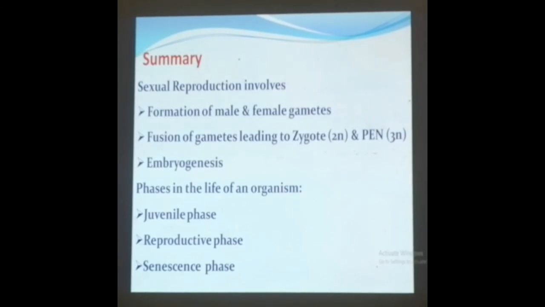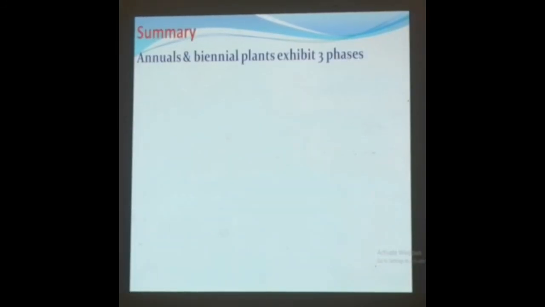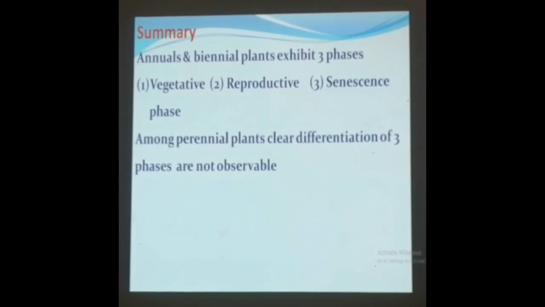We learned the juvenile stage, the reproductive stage, and the senescence. It also has another name: the juvenile phase is the vegetative phase, then the reproductive phase, and senescence. In annual and biennial plants, they also exhibit three phases, as we learned: the juvenile phase, also named the vegetative phase, the reproductive stage, and the senescence phase. Among perennial plants, clear differentiation of these three phases is not observable, and that's the reason we gave the examples of Kuntiana and also bamboo. And then among mammals, there are two cycles involved: one is the estrous cycle and the other is the menstrual cycle.